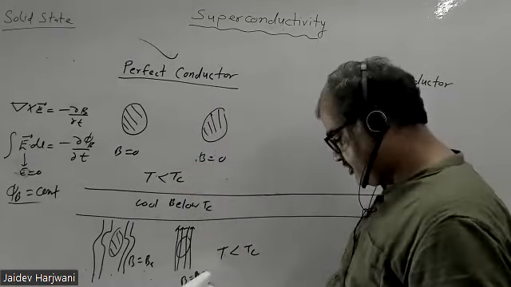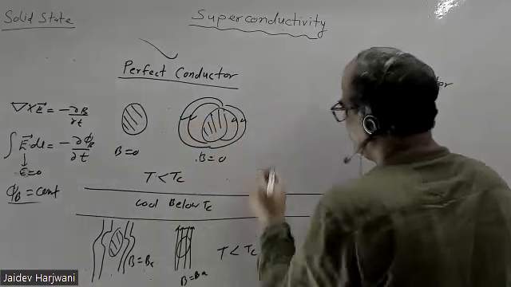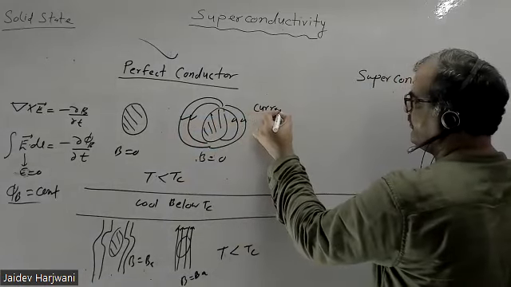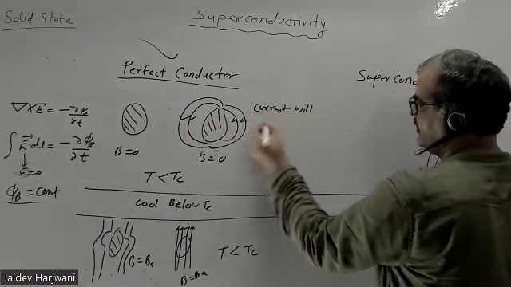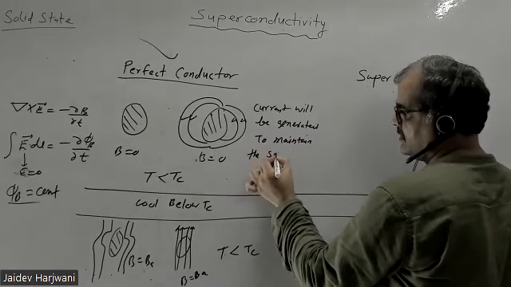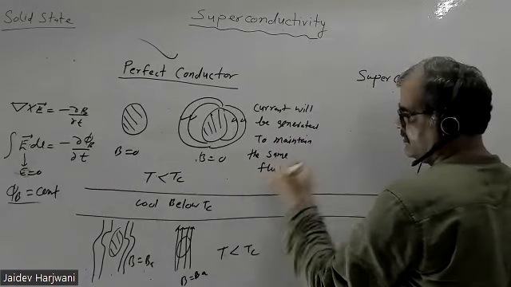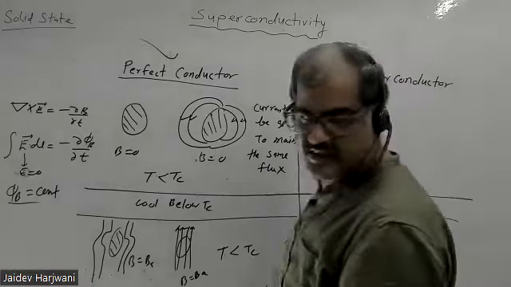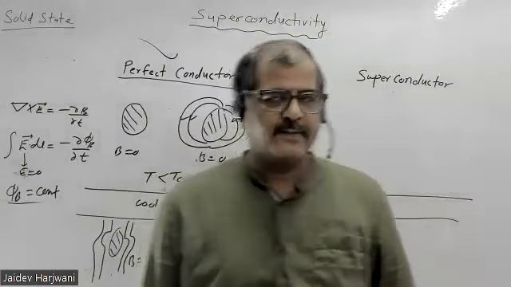So what will happen? Current will be generated inside the sample, current will be generated to maintain the same flux. So this is the case of your perfect conductor.